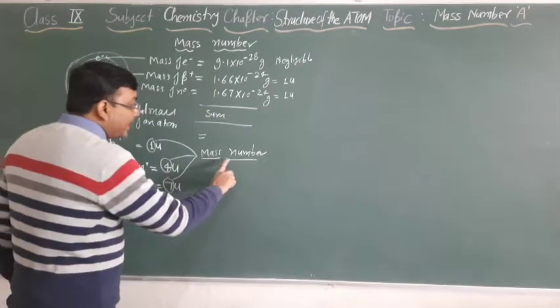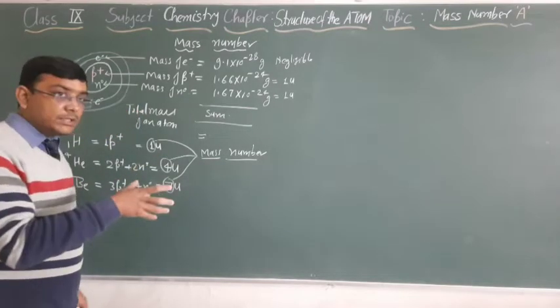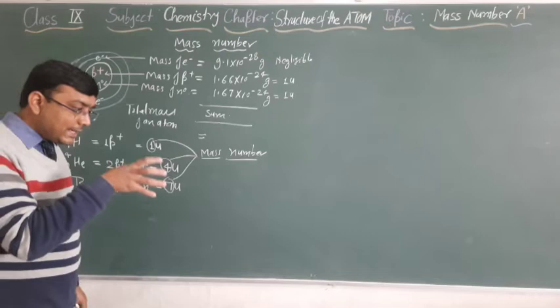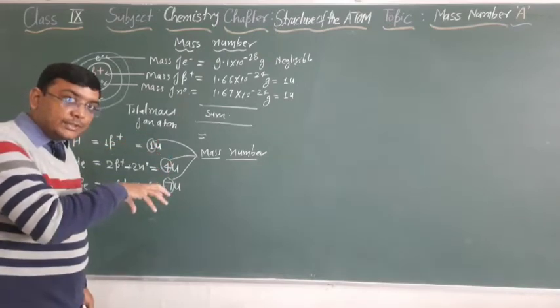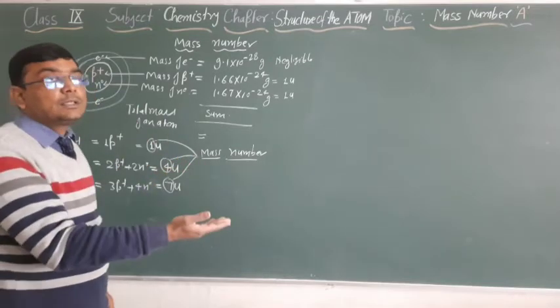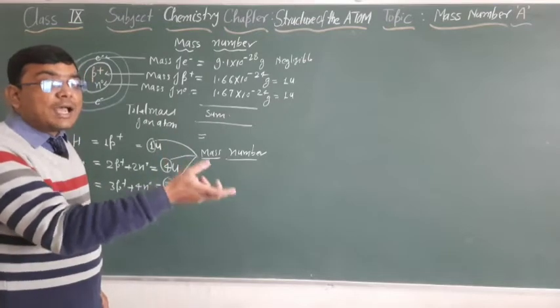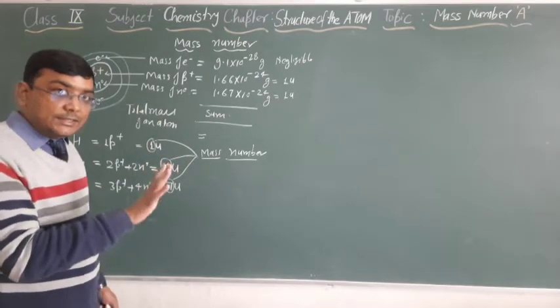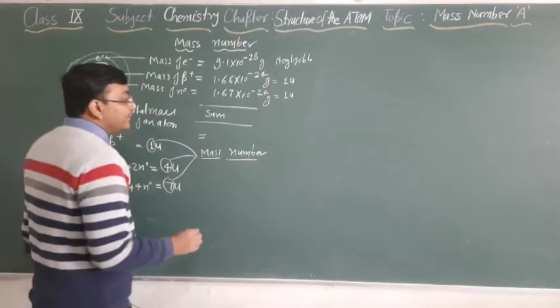In such a way, the mass number term has been conceptualized. Mass number indicates the number of nucleons present in the nucleus, since the number of nucleons is responsible for the mass of an atom. Is it clear? Here I use the term nucleons.